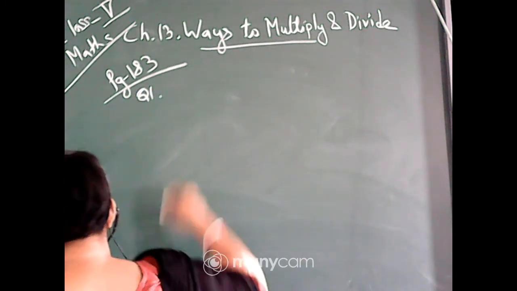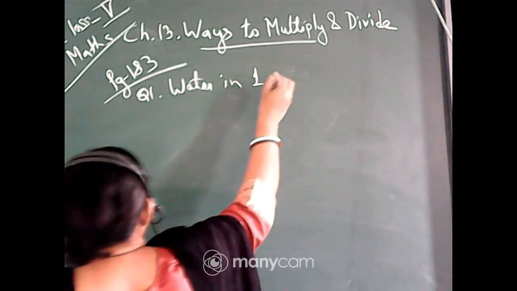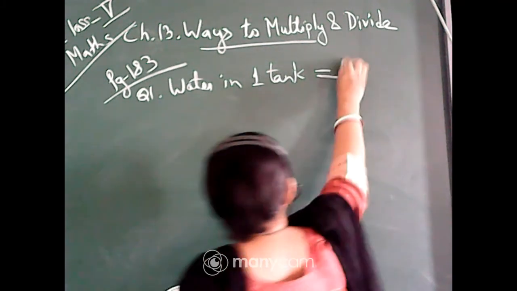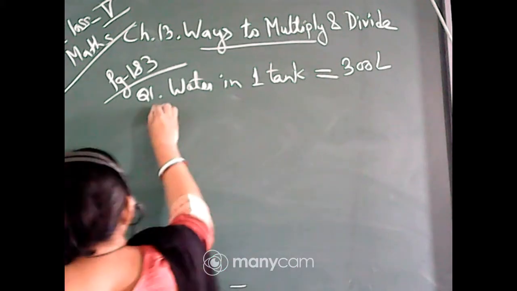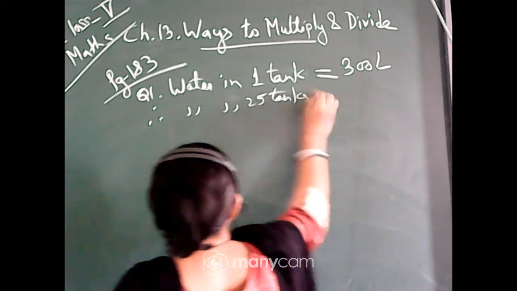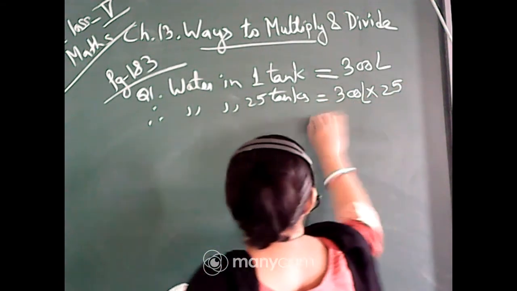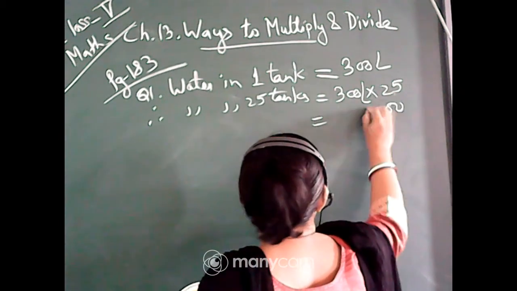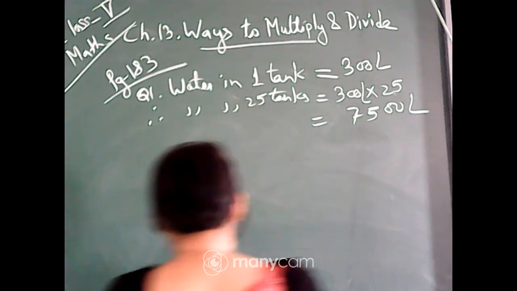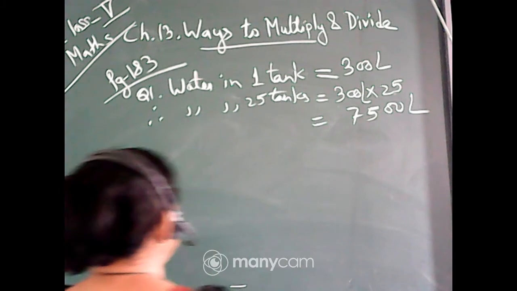See, one tank is equal to 300 liters. Therefore, water in 25 tanks is equal to 300 into 25. So 2 zeros, 3 5s are 15, carry 1, 3 2s are 6, plus 1, 7. That means it is 7500 liters of water in 25 tanks.